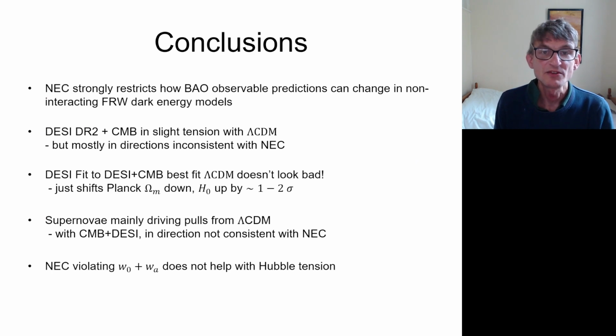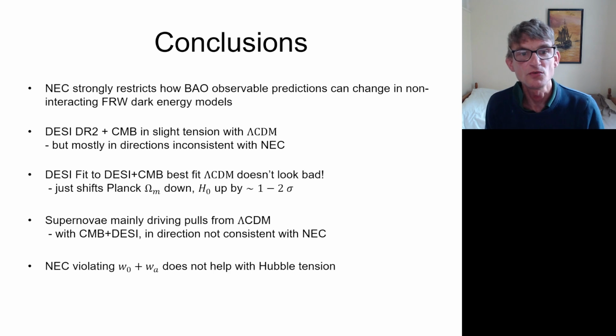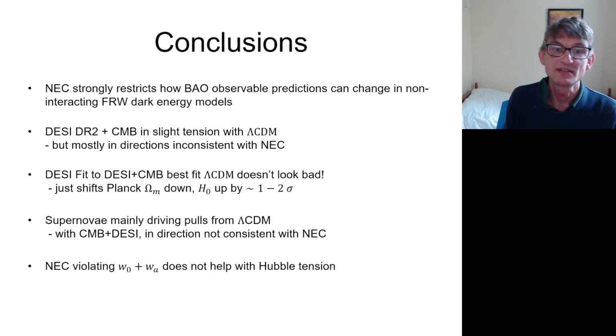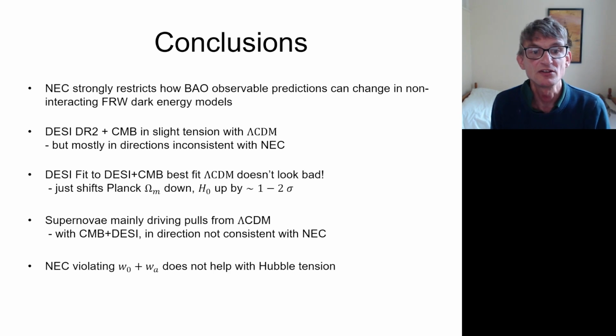There is a slight tension with some of the points between DESI DR2 and CMB in lambda CDM, but almost entirely in directions that are inconsistent with a null energy condition. If you actually just accept some slight shift in the parameters to do the joint best fit between them, lambda CDM doesn't look too bad. Shifts the Planck omega m down, h naught up by a bit. The thing that's really driving the pulls away from lambda CDM is the supernovae. It's not the acoustic scale data.